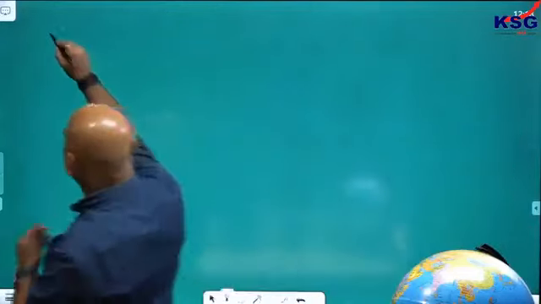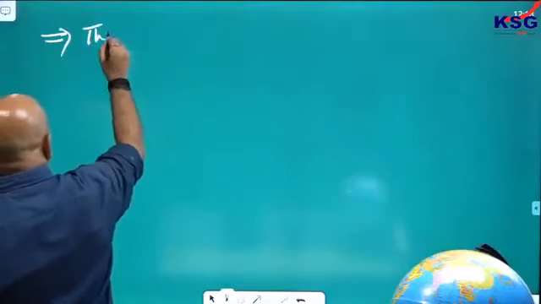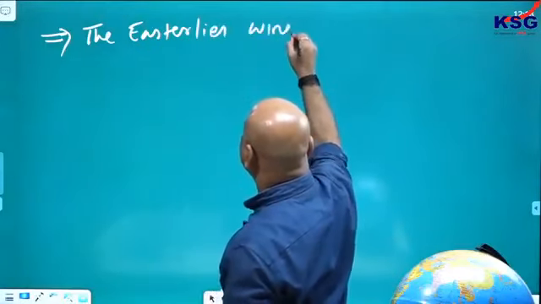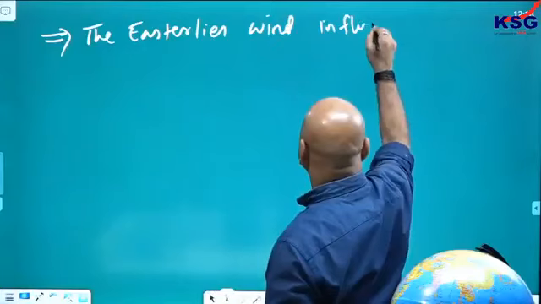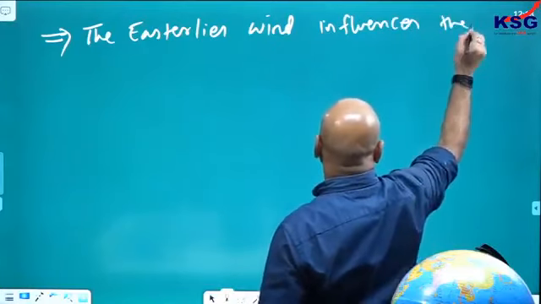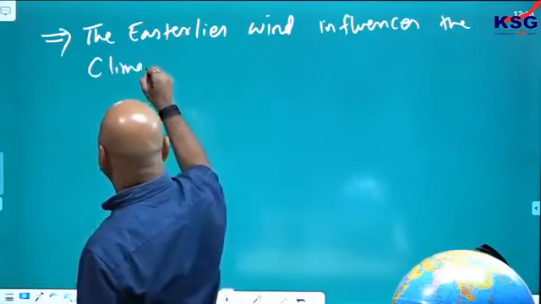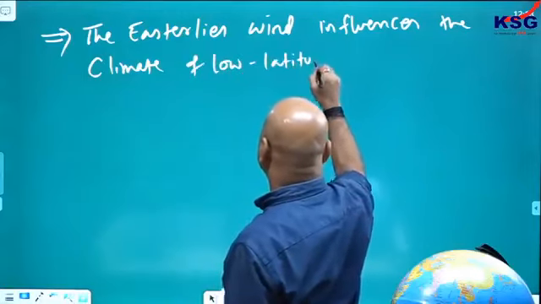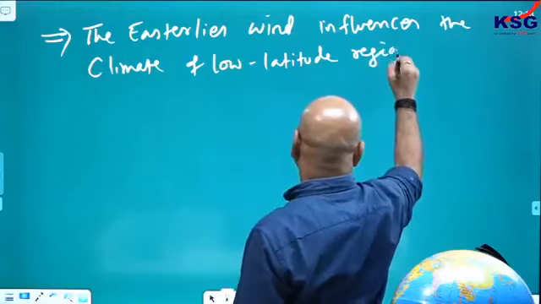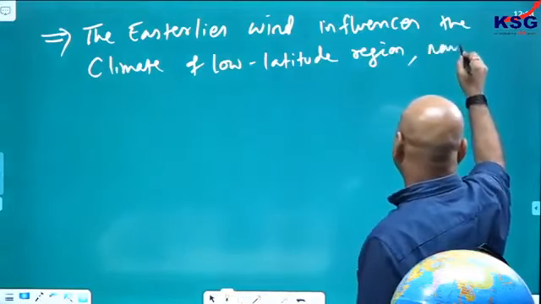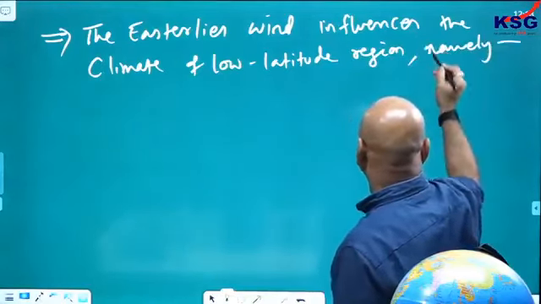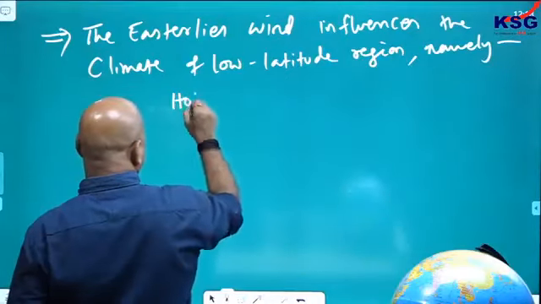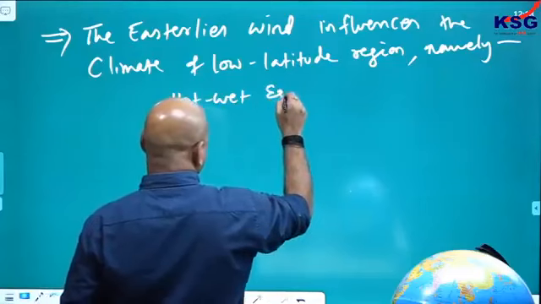Next point is the easterlies wind. The easterlies wind influences the climate of low latitude regions. Namely, what are those?